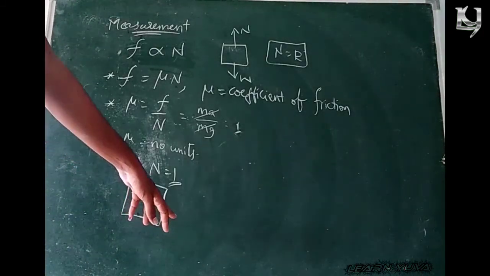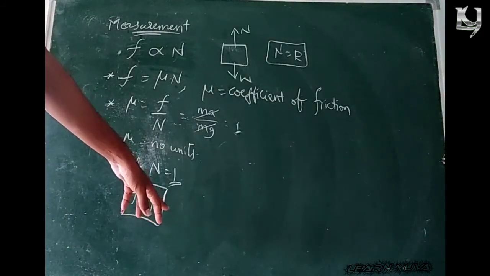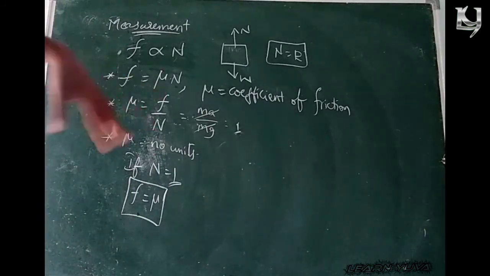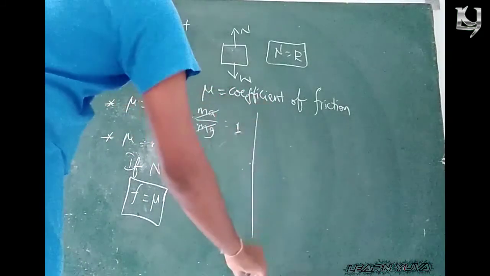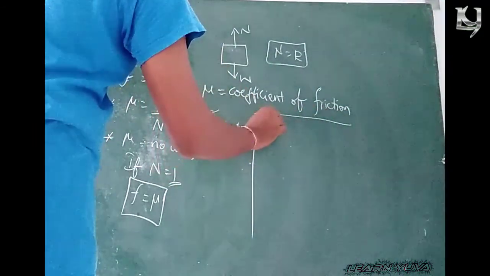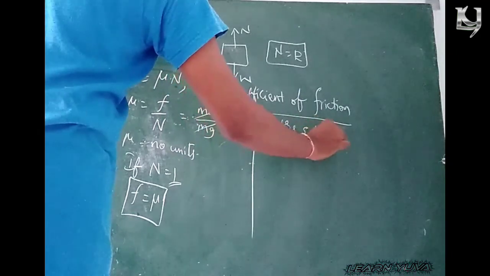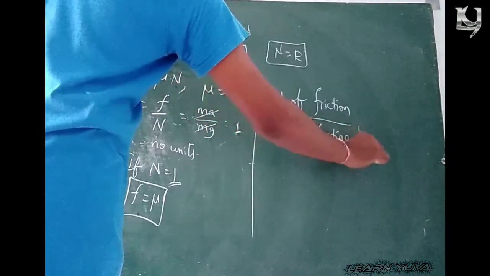Then what are the factors affecting mu? Mu is nothing but the coefficient of friction.